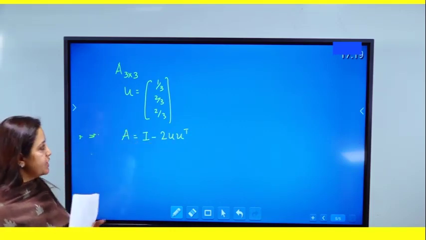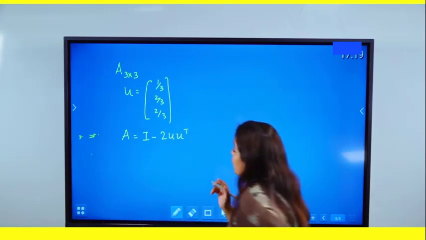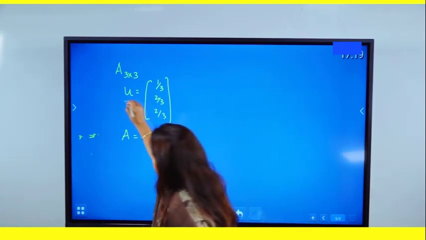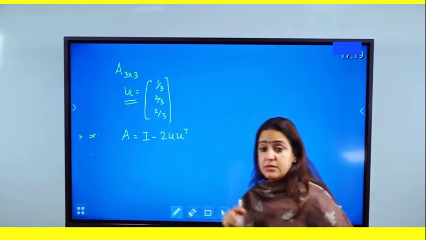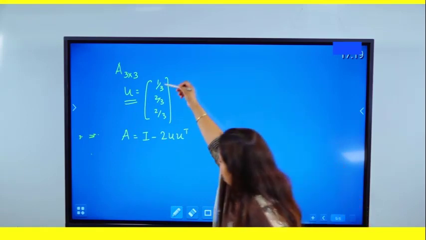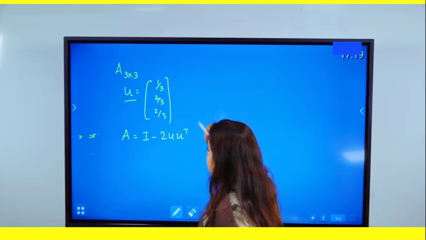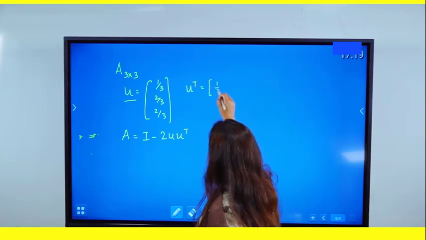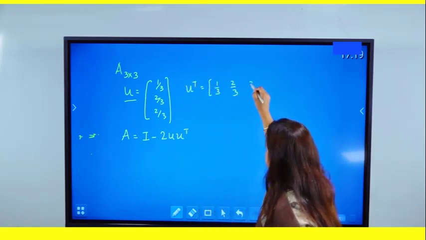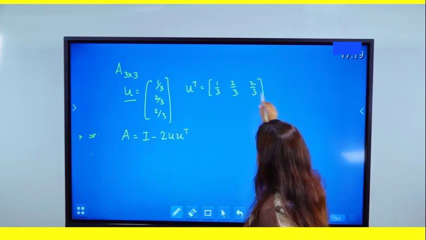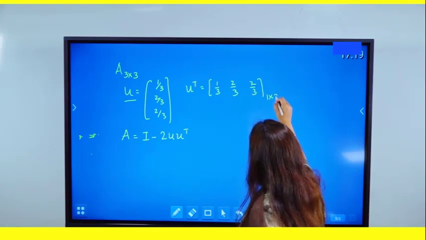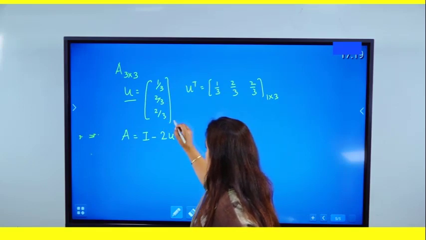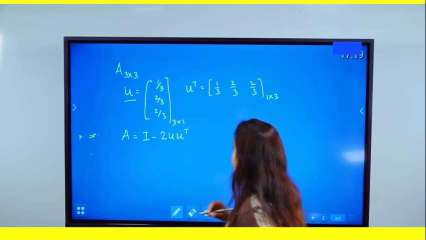So that you can finish the calculations yourself. But why have I bothered to write the question is because let us once again revise the concept of, is it a unit column matrix? So it is a column matrix I can make out. To be a unit column matrix, I need to find out its transpose: 1 by 3, 2 by 3, 2 by 3. What is the size of this? 1 row and 3 columns. The size of this is 3 rows and 1 column.